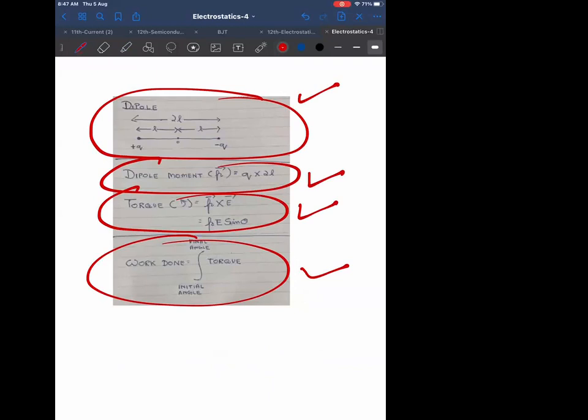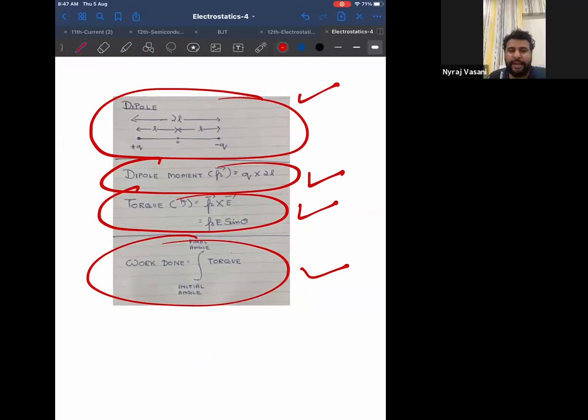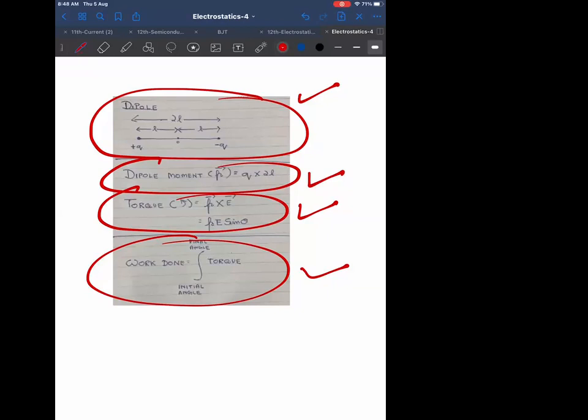Sir, and the initial angle and final angle is the cross product angle, right? No, initial angle and final angle, I'll tell you. There is a dipole which is already at 30 degrees, which is rotated, and the final angle becomes 90 degrees. Then the initial angle becomes 30, and the angle to which it is rotated becomes final. That is, when I'm rotating a dipole, that time the initial angle and final angle will come. Right, sir. Got it.